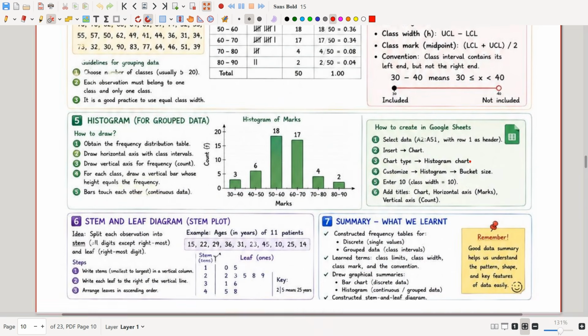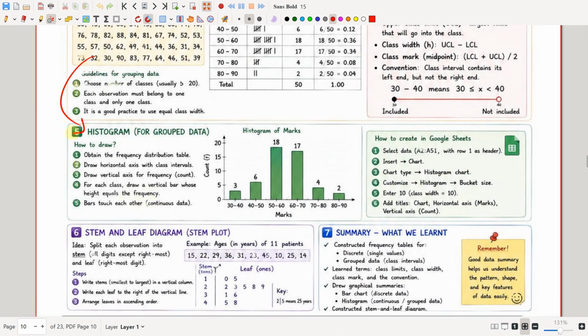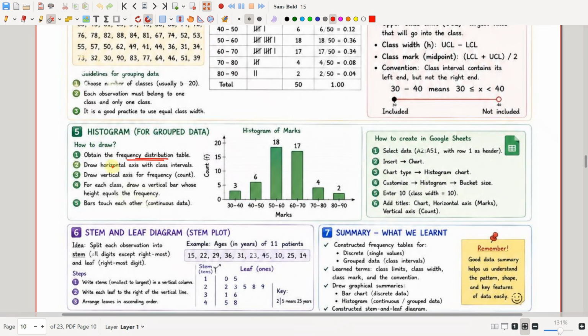And for grouped data, we will be using a histogram. For single values, we will be using the bar chart, and for grouped data, we will be using histograms. So how do we draw a histogram? We obtain the frequency distribution table and we draw the horizontal axis with class intervals, same as the bar chart, but we will not have the unique categories or unique values here. We will be representing the class intervals here.